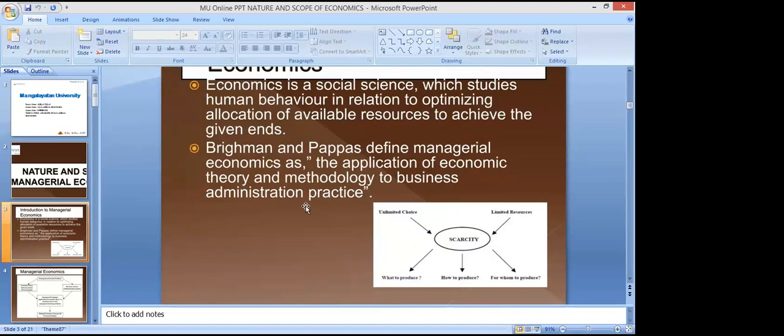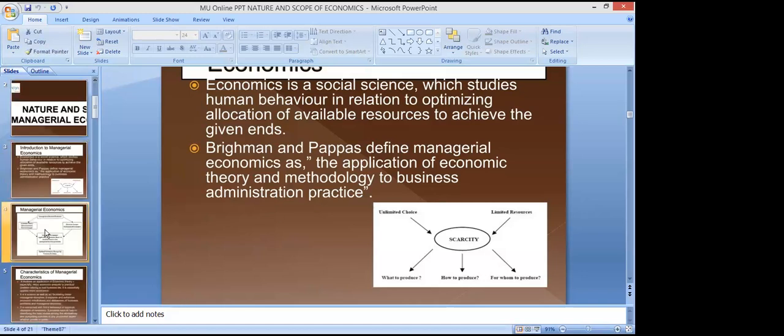A manager of the firm, a manager of the company has to take care of all these 3 problems, right? What to produce, how to produce, and for whom to produce, because of the scarcity of resources, limited resources, and unlimited choices. It has to deal with unlimited wants, so it has to make a balance. So that's why this ultimately becomes a problem of choice, right? So the manager has to make choices on how to allocate its resources in relation to the demand. So it has to take care of all these things.